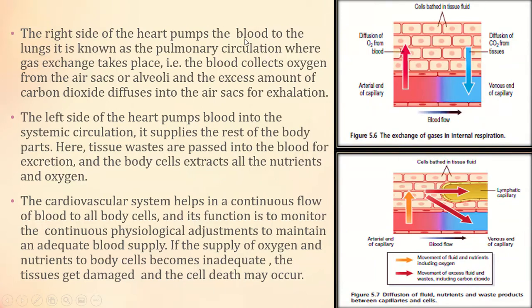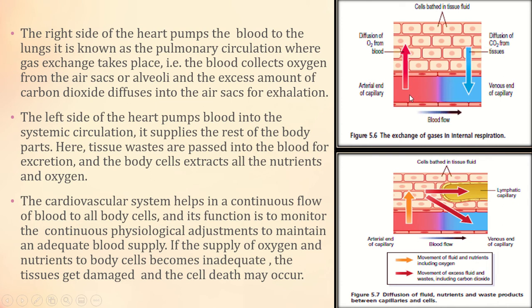The right side of the heart pumps the blood to the lungs, and this is known as the pulmonary circulation, where gas exchange takes place. The blood collects oxygen from the air sacs or alveoli, and the excess carbon dioxide diffuses into the air sacs for exhalation. Here you can see this blood vessel contains more oxygen, so it is red in color. The oxygen is being transferred, diffused.